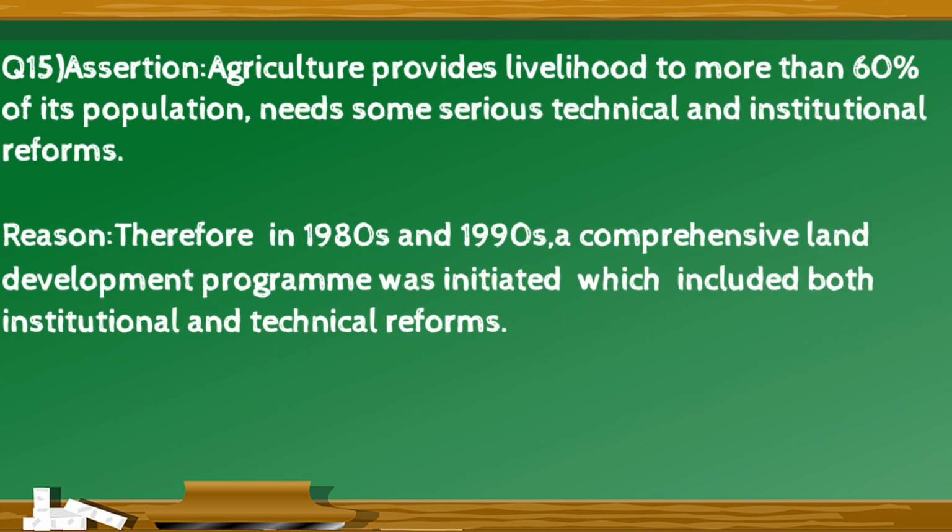Assertion: agriculture provides livelihood to more than 60% of its population and needs some serious technical and institutional reforms. Reason: therefore, in the 1980s and 1990s, a comprehensive land development program was initiated which included both institutional and technical reforms.